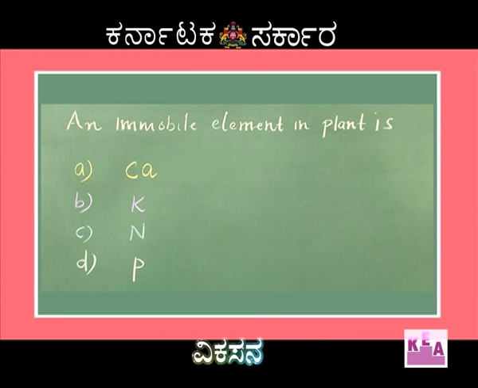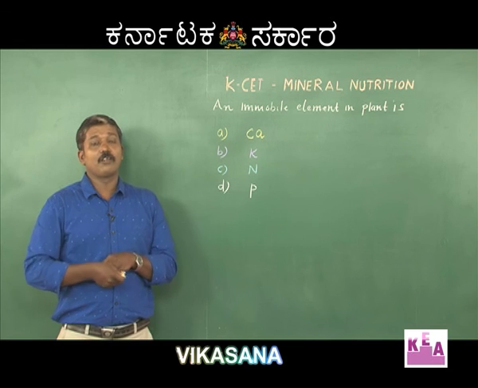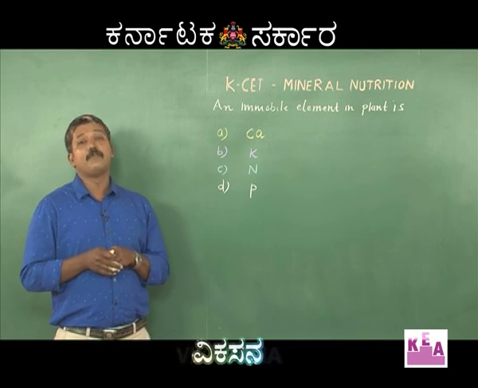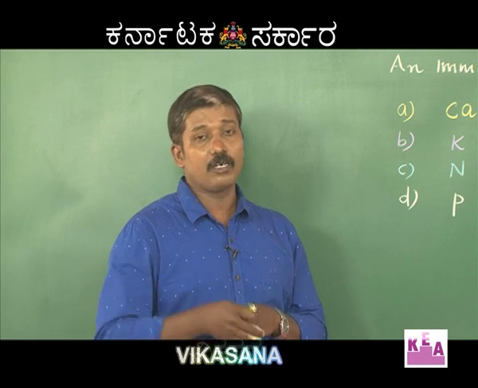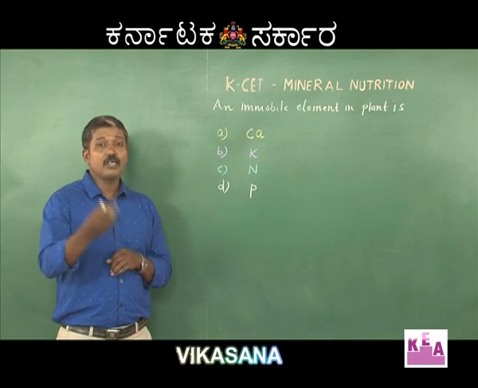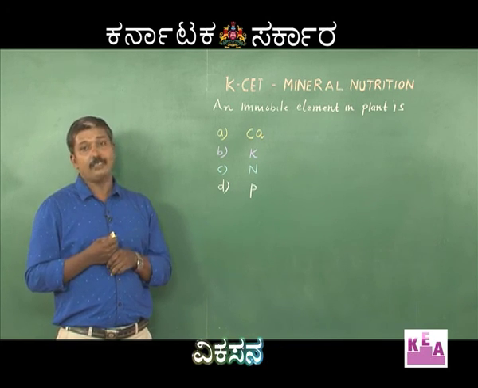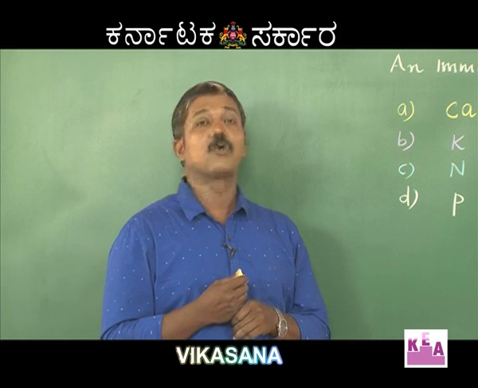An immobile element in plant is: options are calcium, potassium, nitrogen, phosphorus. So in plants, during its growth and development, which involves vegetative phase, reproductive phase and senescent phase, some of these essential elements are readily mobile from the senescing part to the young part. Among these, potassium, nitrogen and phosphorus are readily mobile from senescent parts to young growing parts.